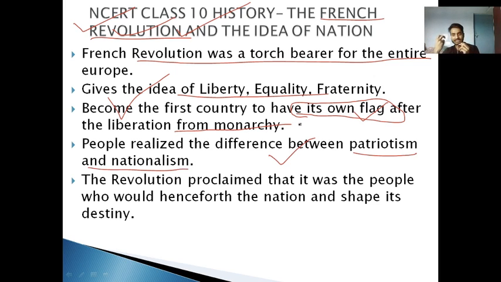Also, the people realize what the difference is between patriotism and nationalism.